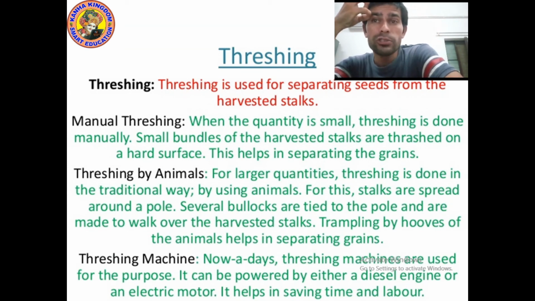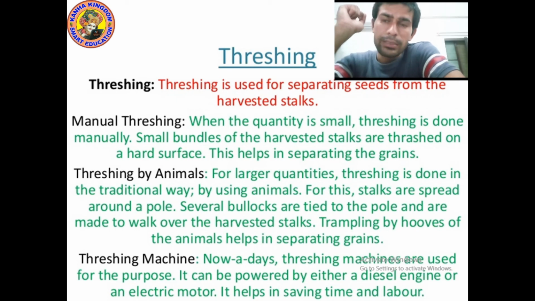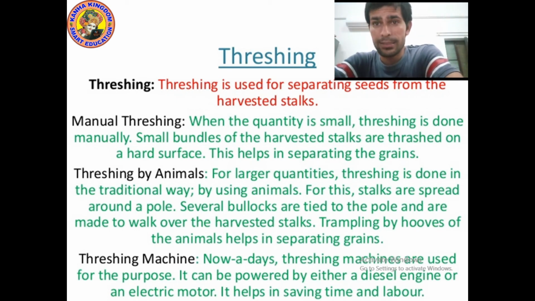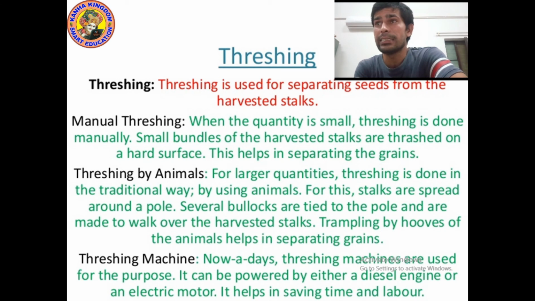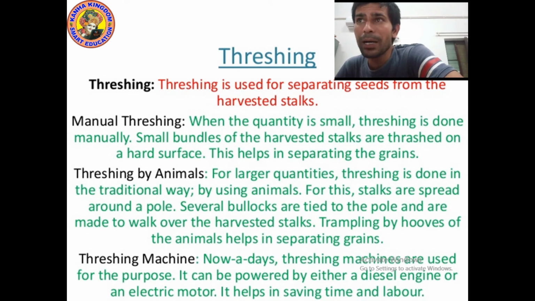So how do we do manual threshing? Farmers strike the small bundles of harvested stock on a hard surface, so seeds are separated. This helps in separating the grains. Next is threshing by animals, for larger quantities. If you want to separate a larger quantity, threshing is done in the traditional way by using animals.